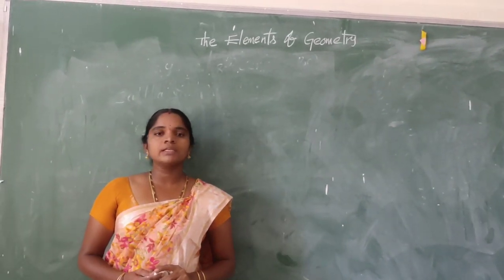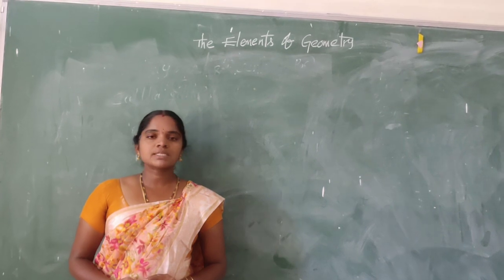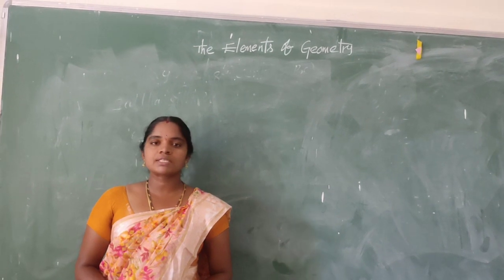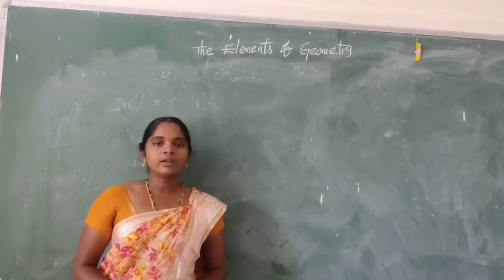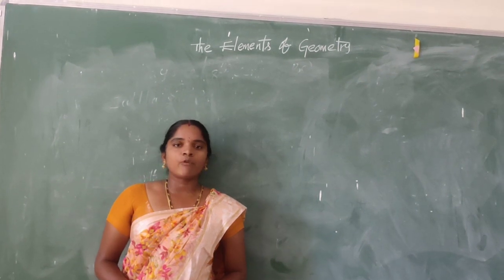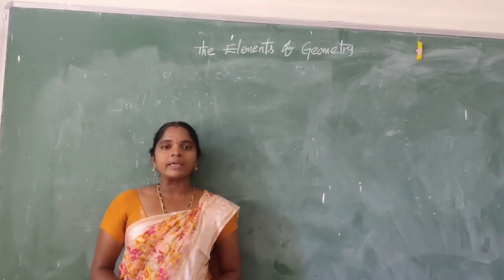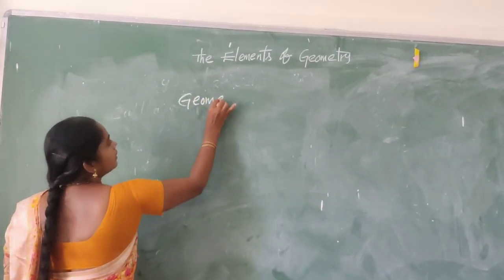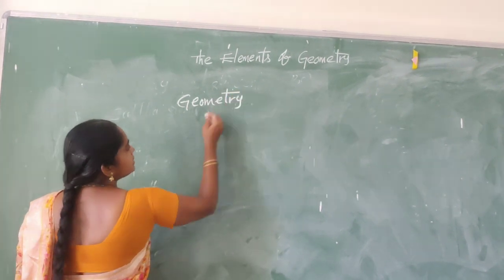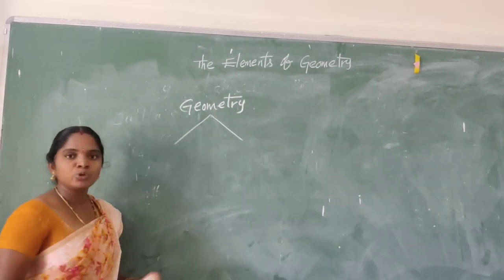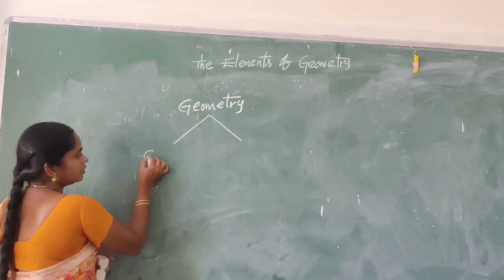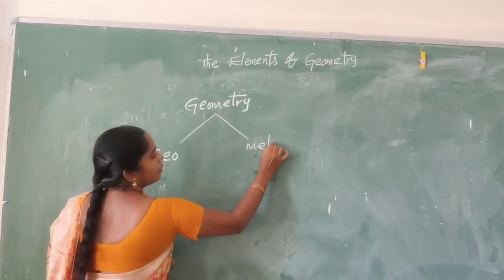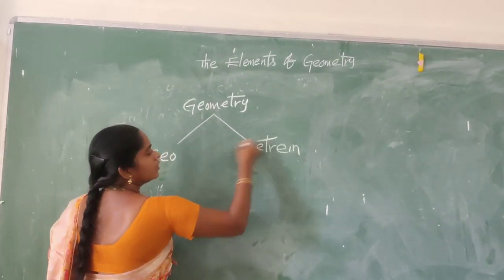What is geometry? Geometry is the branch of mathematics that deals with sizes, shapes and dimensions of various things in our daily life. The word geometry is derived from two Greek words. The first one is geo and the second one is metri.